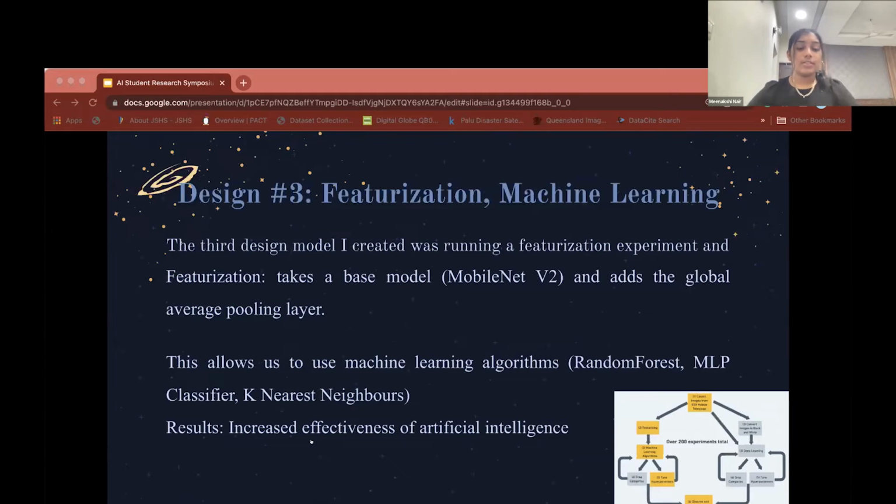So the third design was featurization and machine learning. I ran a featurization experiment, and how this works is featurization takes a base model, in my case it was MobileNet, and it adds a global average pooling layer. But the thing that sets it apart from ResNet and MobileNet is that we don't add the softmax. Featurization enables us to use machine learning algorithms. The 3 machine learning algorithms I used were random forest, MLP classifier, and k-nearest neighbors. The result of this experiment was that it increased the overall effectiveness of the